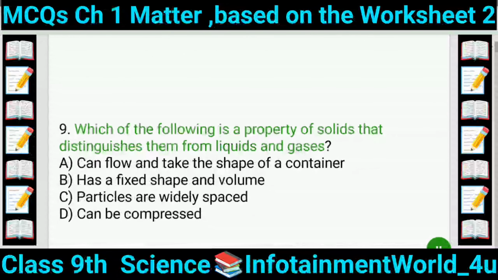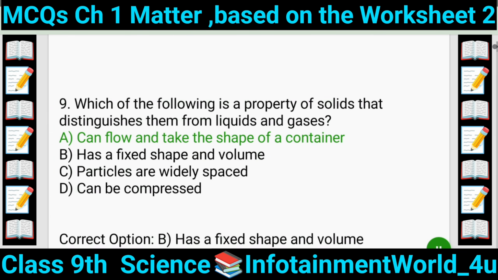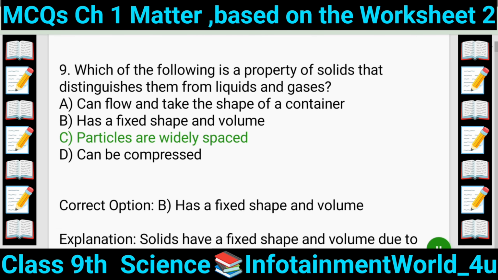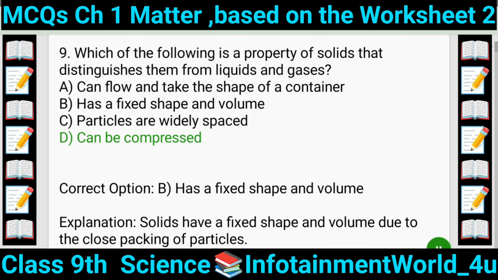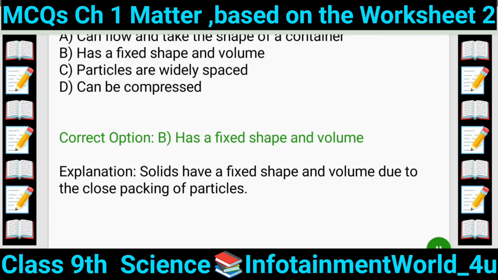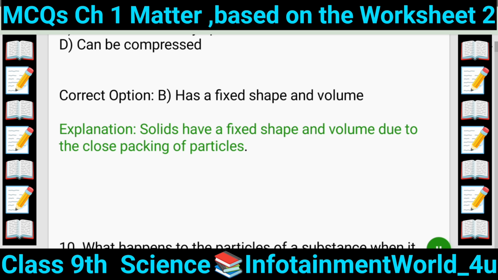9. Which of the following is a property of solids that distinguishes them from liquids and gases? A. Can flow and take the shape of a container. B. Has a fixed shape and volume. C. Particles are widely spaced. D. Can be compressed. Correct option B. Has a fixed shape and volume. Explanation: solids have a fixed shape and volume due to the close packing of particles.